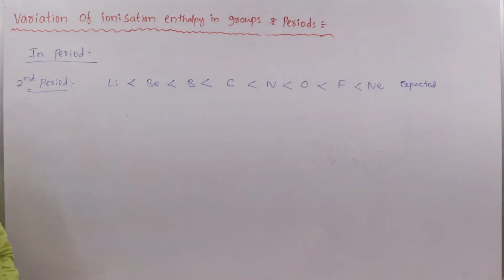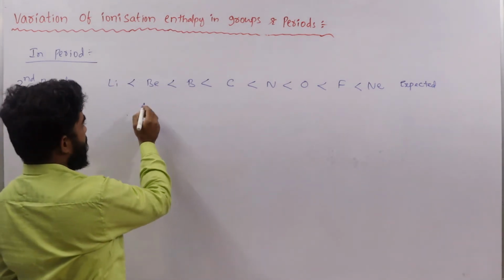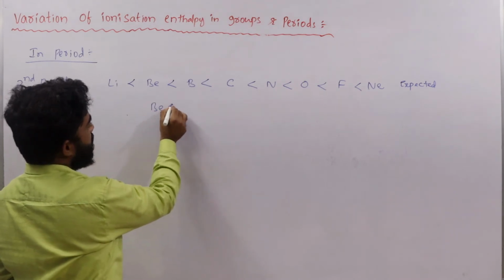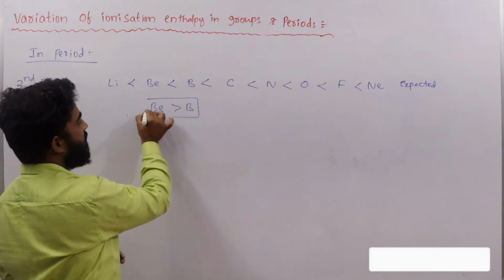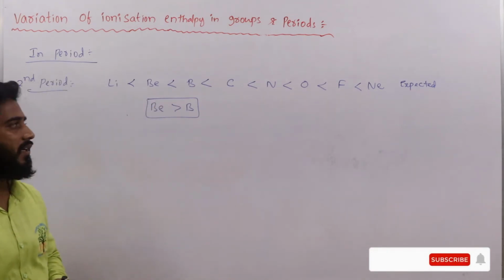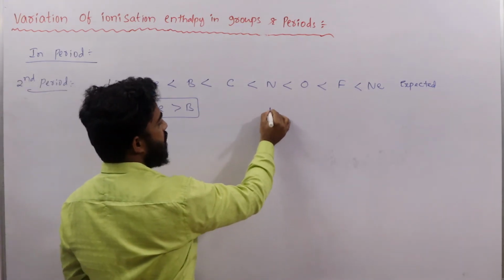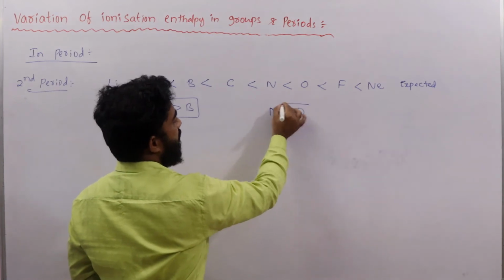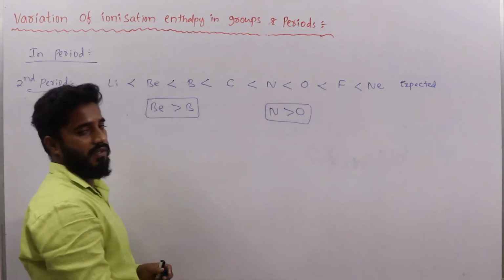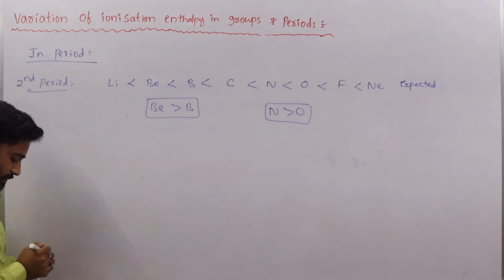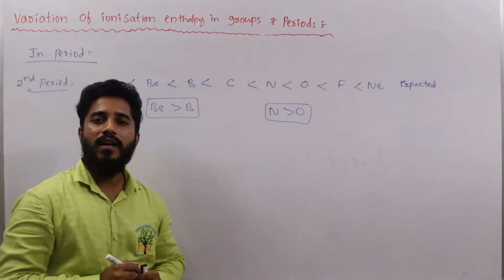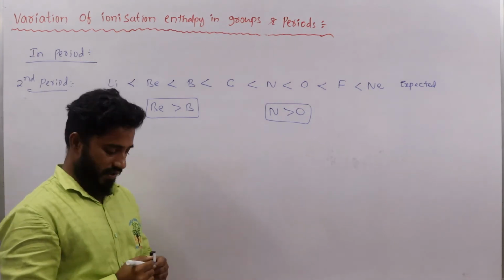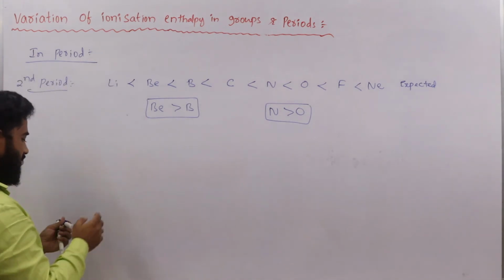But here, what are the exception conditions? Beryllium shows more ionization enthalpy than boron. This is one exception condition. And nitrogen shows more ionization enthalpy than oxygen. That is because of completely filled and half-filled electronic configurations. So let us see the configurations here.